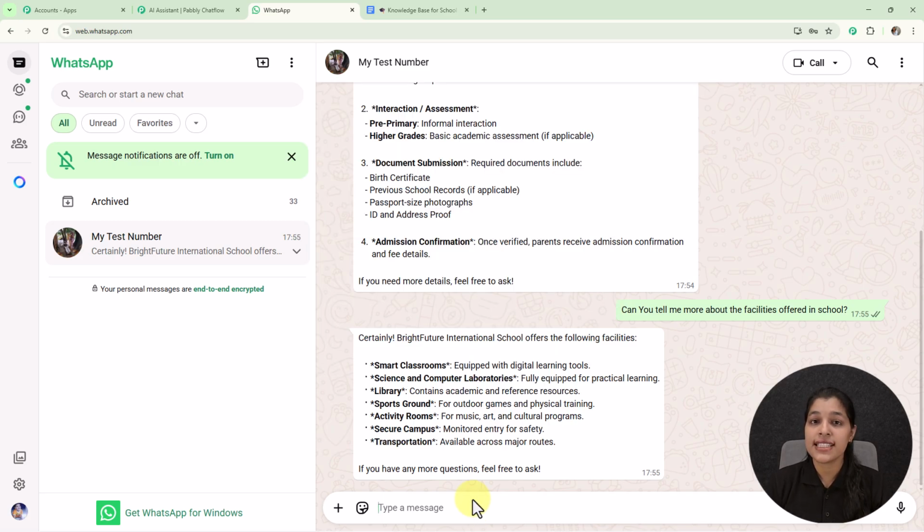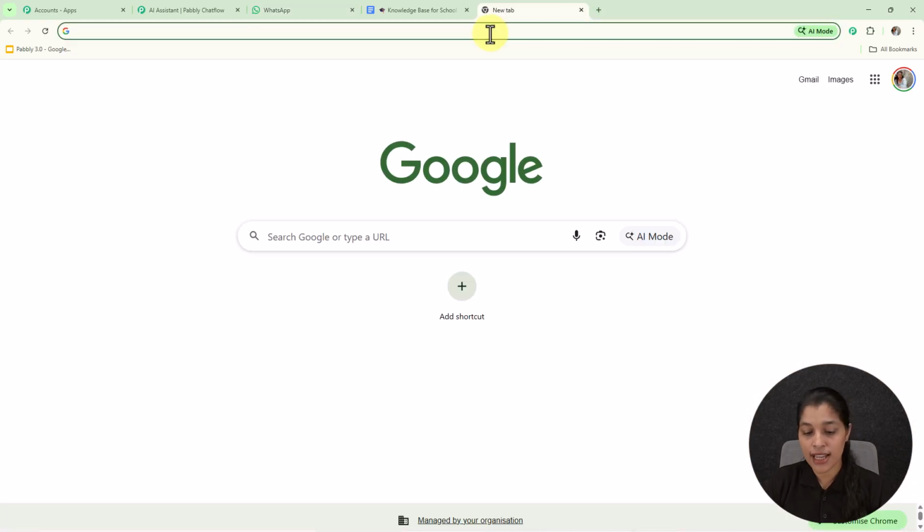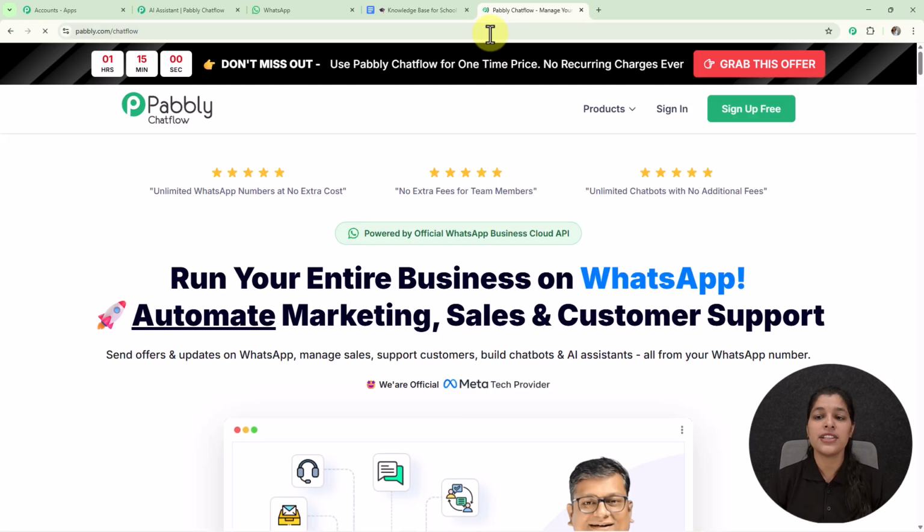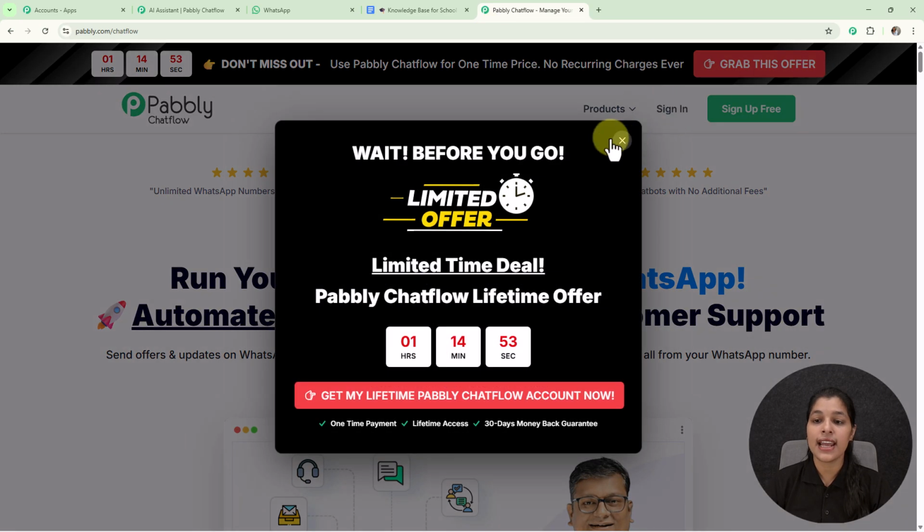Now for creating this AI assistant, you have to access Pabbly Chatflow. So open a new tab and type its URL, that is pabbly.com/chatflow, and once you enter the URL, you will land on the home page of Pabbly, where you will see two options, that is sign in and sign up free.